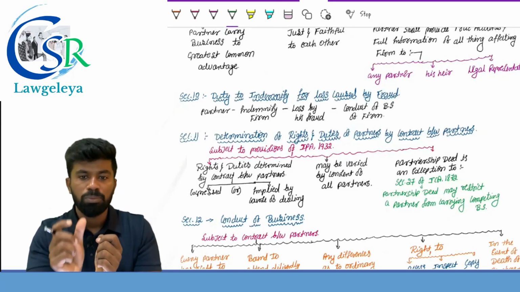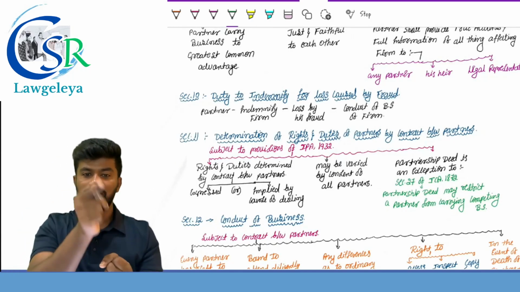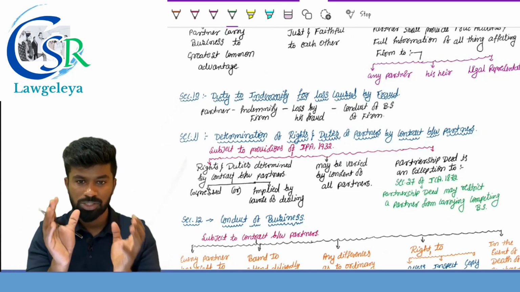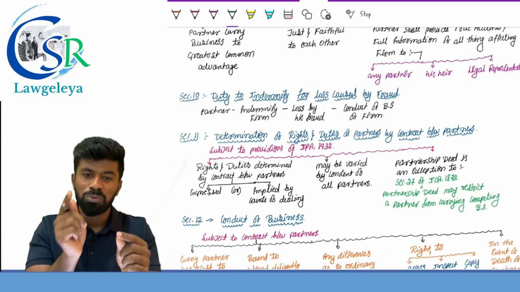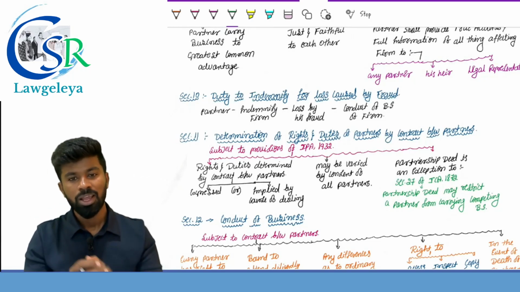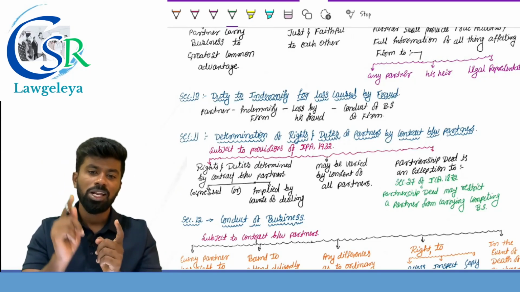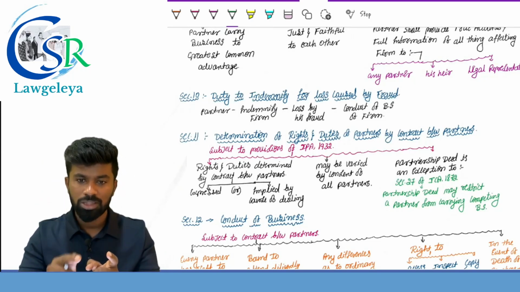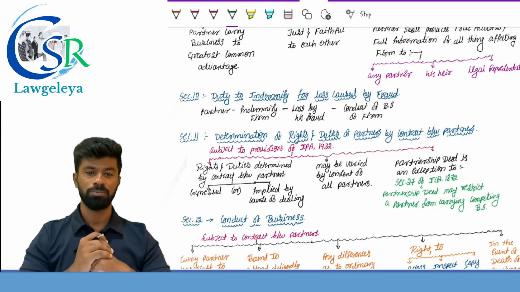If a partner commits a fraud while carrying on the business of the firm, and if the firm suffers loss as a result of such act of the partner, then it is the duty of the partner to indemnify whom? Indemnify the firm. So I repeat, a partner shall indemnify, meaning compensate, the firm for any loss caused by his fraud in the conduct of business of the firm, only in the conduct of business of the firm.